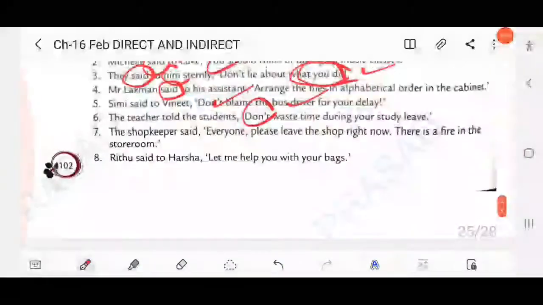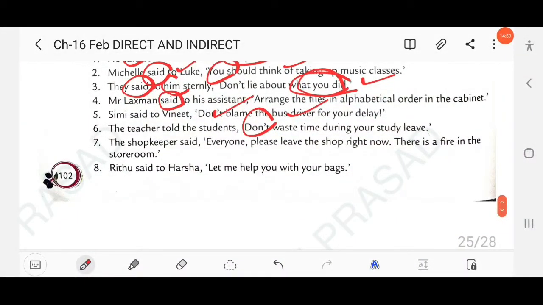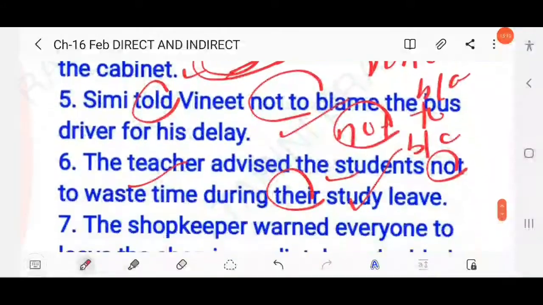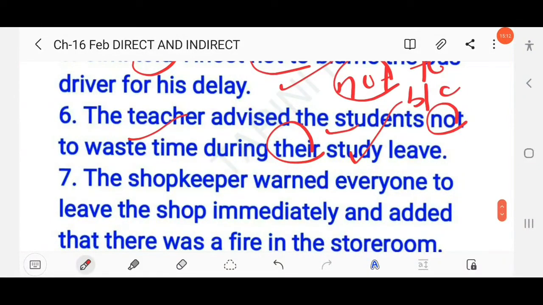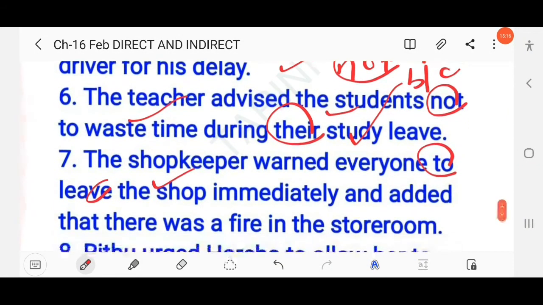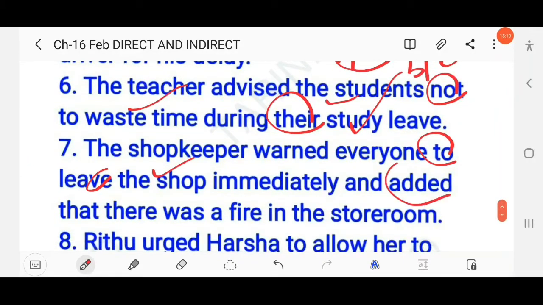Then next question here: the shopkeeper said, everyone please leave the shop right now, there is a fire in the storeroom. This is one type of warning, right? The shopkeeper warned everyone to leave, to plus infinitive, to leave the shop immediately, and added that there was a fire in the storeroom. Clear?